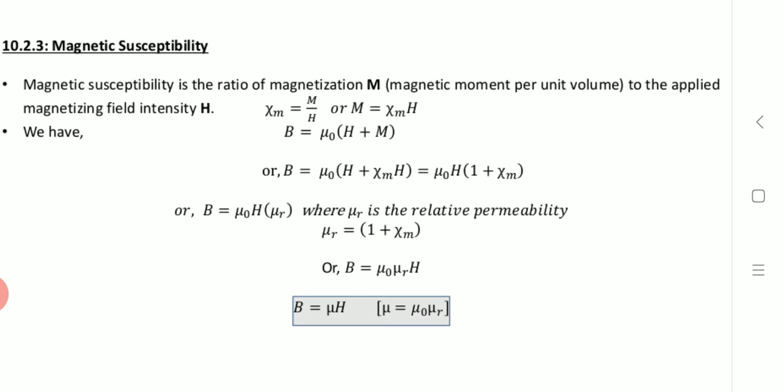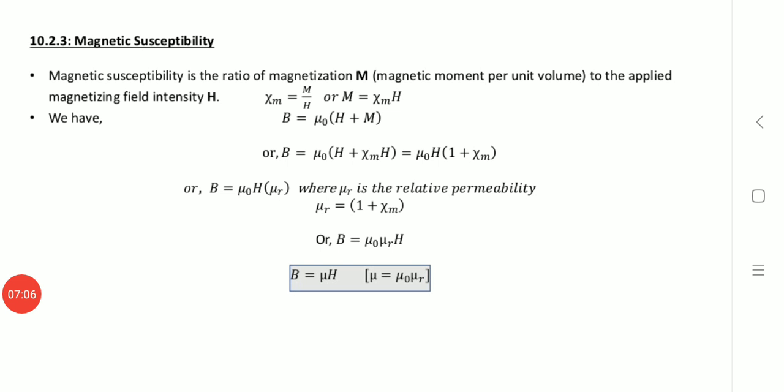So this is the equation for mu R, the relative permeability. It becomes 1 plus chi m, that is mu by mu naught. So chi m is nothing but the magnetic susceptibility, right?